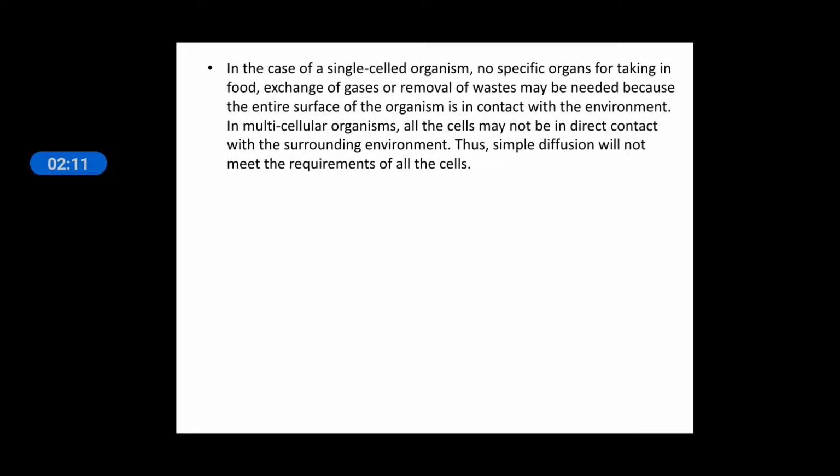So here we will discuss the difference between unicellular and multicellular organisms, because in the unicellular organism only one cell is present, so all the life processes are taking place in that single cell. But in case of multicellular animals there are groups of cells and groups of organs present, and for each life process there are dedicated or separate organs, organ systems, present.